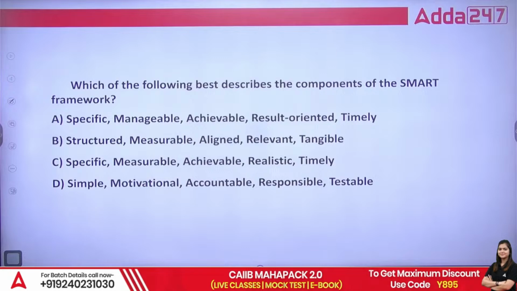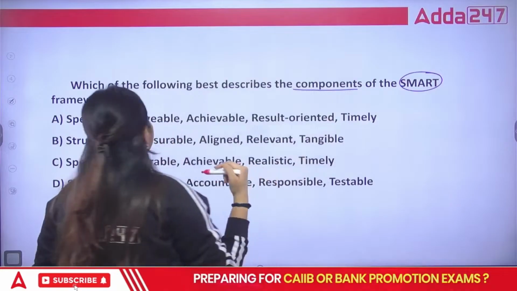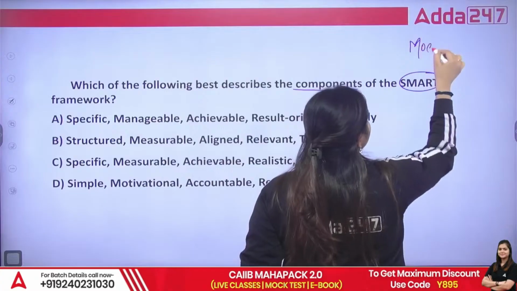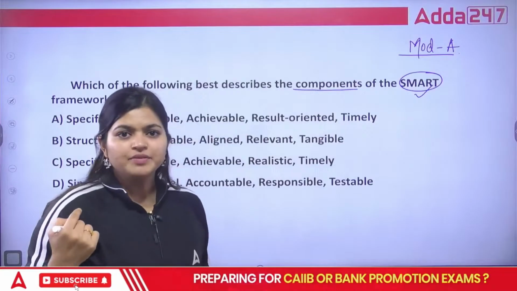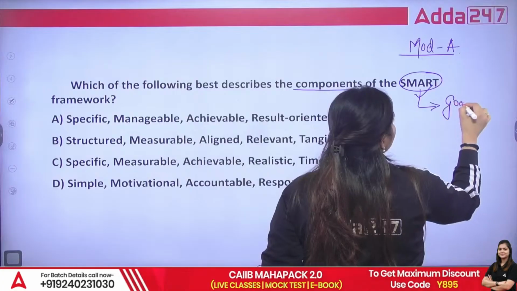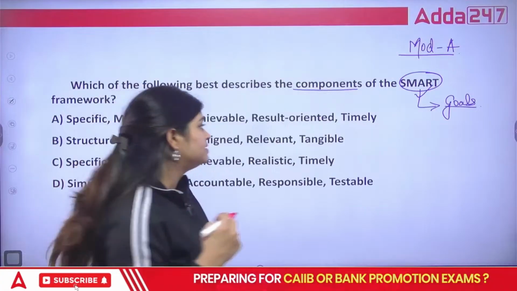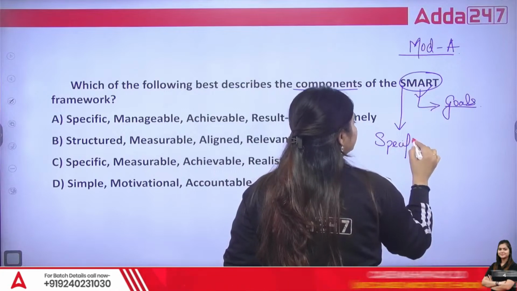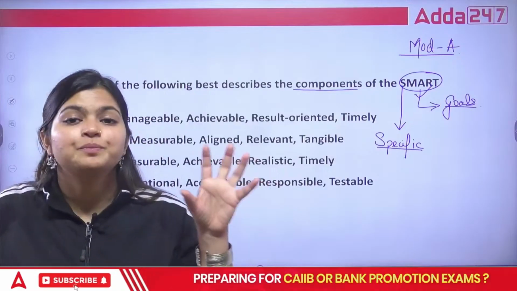Next question. Which of the following best describes the components of the SMART framework? Now, this question is from your module A. They are asking about the full form of SMART. We want our goal to be SMART. The full form is: S means specific. Whatever goals you are selecting need to be specific. Like you all are targeting CIB, that is your specific goal.